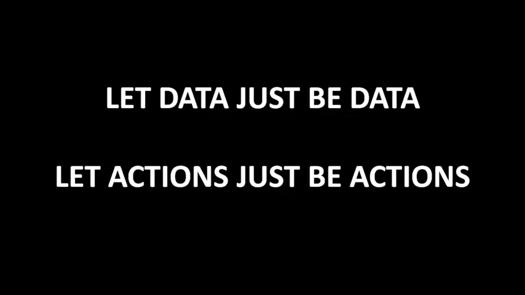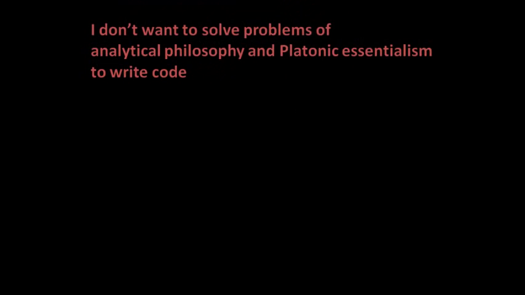Data does not do things. Data is just inert, and that's the way it should be. And you're just adding confusion if you try and conceptualize your data as some kind of actor. The other side of the coin is that we should let our actions just be actions. We shouldn't have to conceptualize all the things we want to do in code in terms of some kind of data. We shouldn't have to nounify all our verbs. It is this conflation of action with data and vice versa that I think makes object-oriented programming so mystifying. If you go down that path, if you follow the advice of the object-oriented programming gurus, I think what happens inevitably is that writing code then begins to feel like you're having to solve the problems of analytical philosophy and Platonic essentialism.